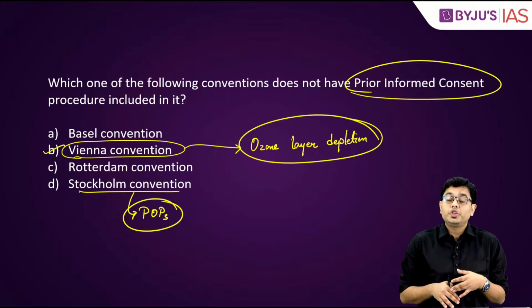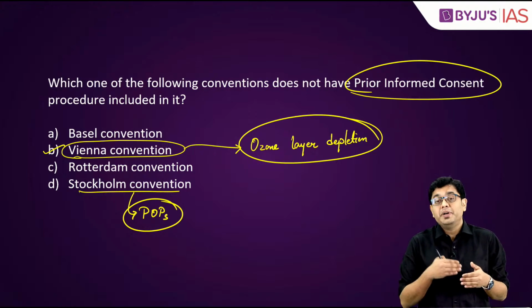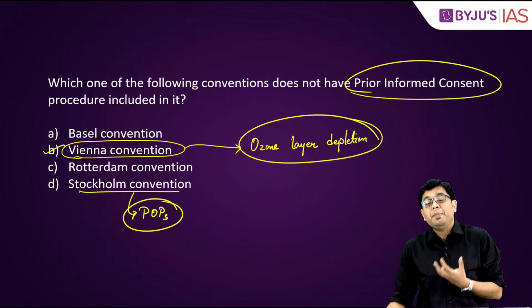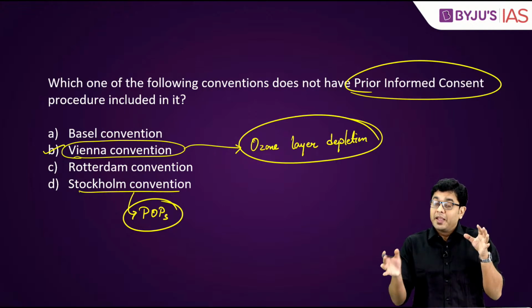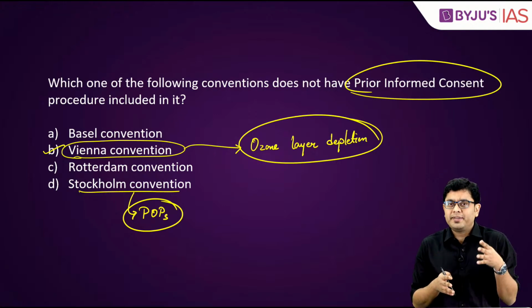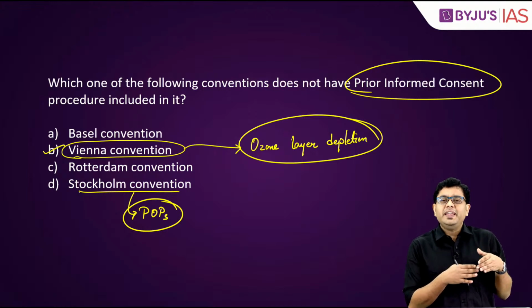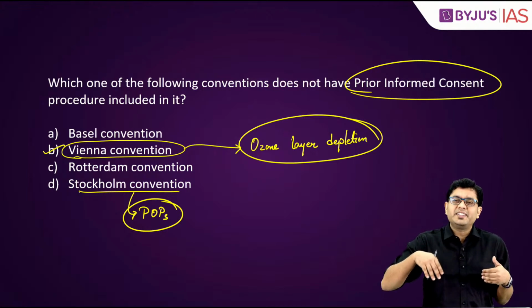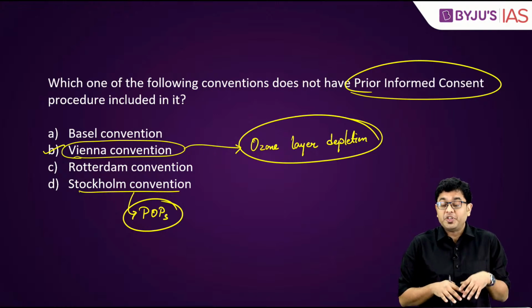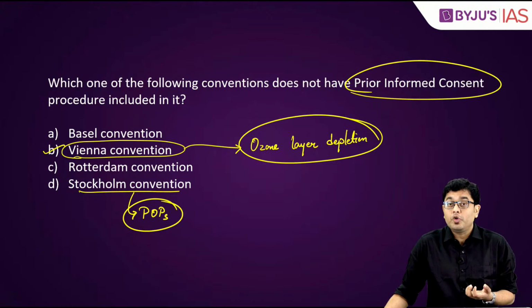Then the Basel Convention also deals with the trade of hazardous materials. Some of the hazardous materials include chemicals, etc. So, for example, oftentimes you will find that in certain countries, when a ship gets old, they send it to various different countries such as India and Bangladesh to carry out ship breaking at the ship breaking yards that are present. In India, you have the Alang shipyard in Gujarat.